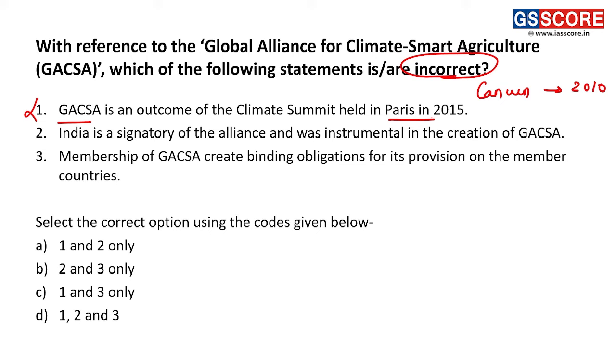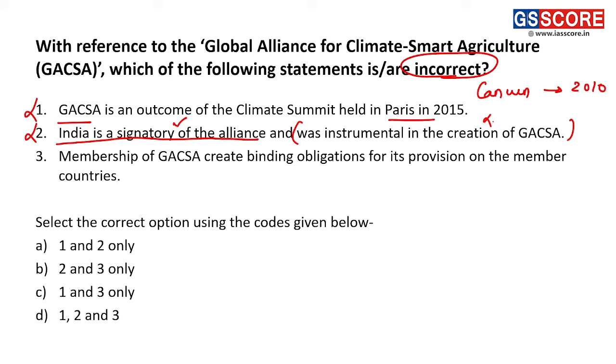Not Paris in 2015, but Cancun in 2010, and that's why first statement is incorrect statement. Second statement is India is a signatory of the alliance and was instrumental in the creation of GACSA. So this statement is also incorrect statement because part of it, India is a signatory of the alliance. Yes, this statement is correct. But India did not play an instrumental role in the creation of GACSA, and that's why second statement again is an incorrect statement. Fine.